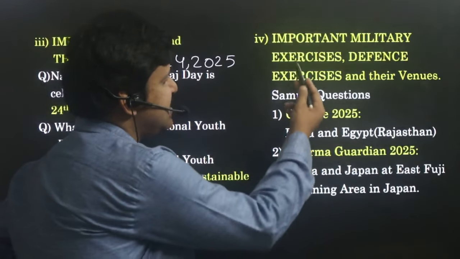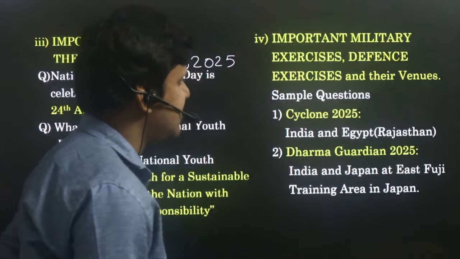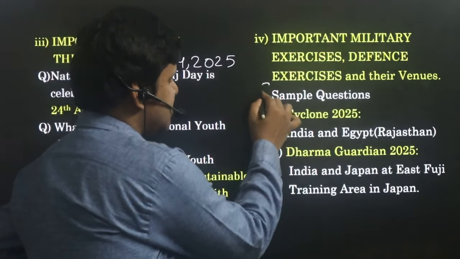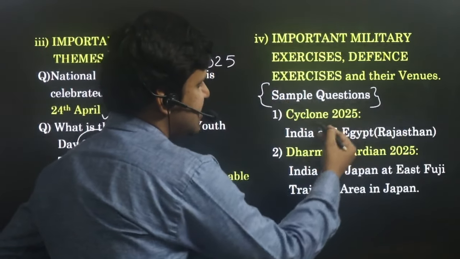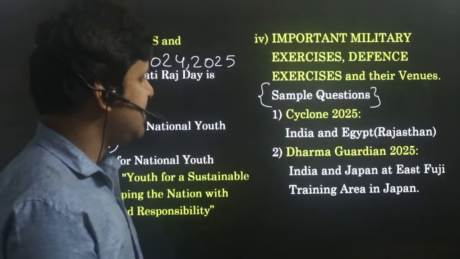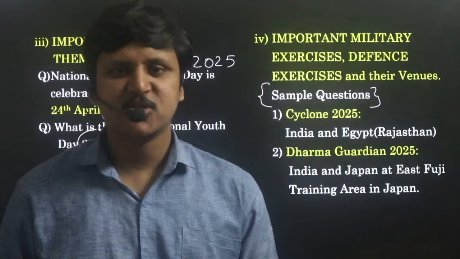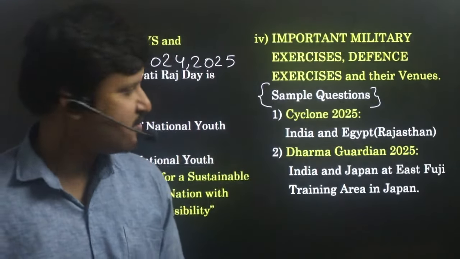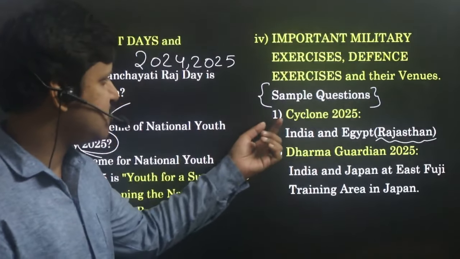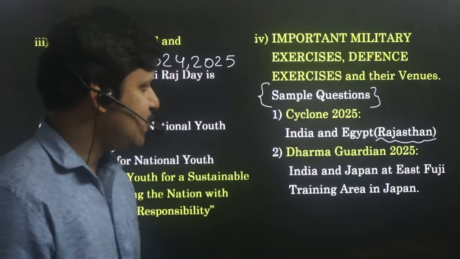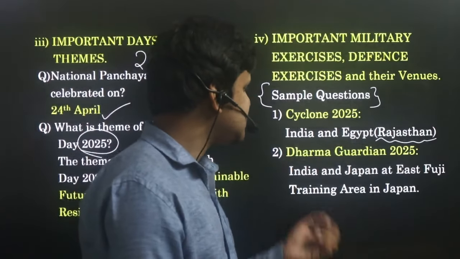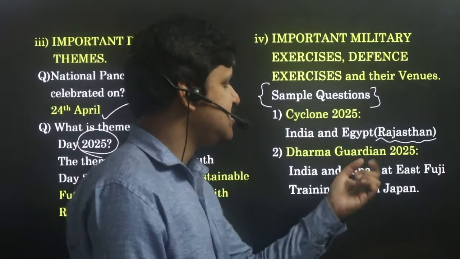Next, important military exercises, defense exercises and their venues. I also gave some sample questions. Questions can be asked like this: Cyclone 2025 is between India and which country? You can answer it as Egypt. Also in some exams we can find: Cyclone 2025 happened in which place, or what is the venue for Cyclone 2025? The answer is Rajasthan.